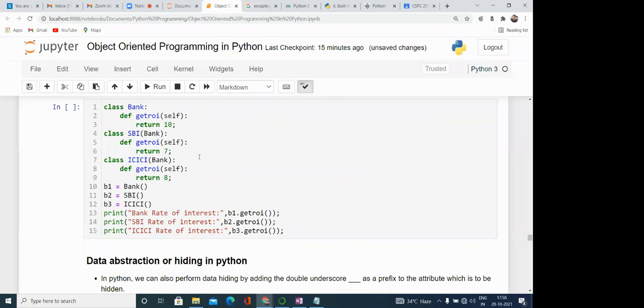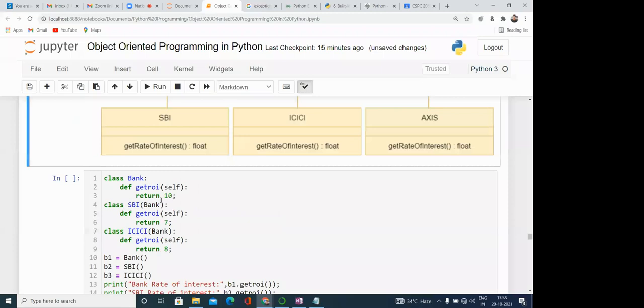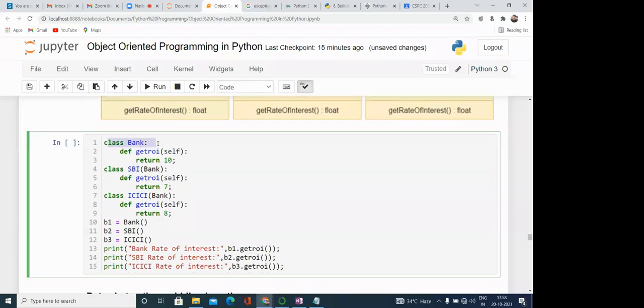Here you can understand with the help of an example. Class Bank is there, then a get ROI, return of rate of interest, method is there. It is returning 10. Similarly, suppose one more class is there, that is SBI, and it is inheriting the Bank, and it also has get rate of interest, and it is returning 7. Similarly, the class ICICI is there.